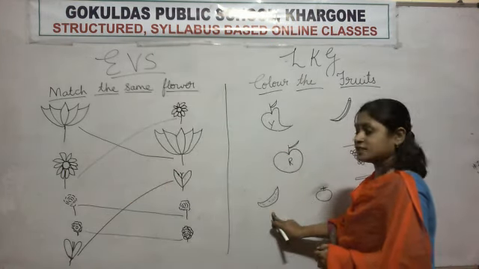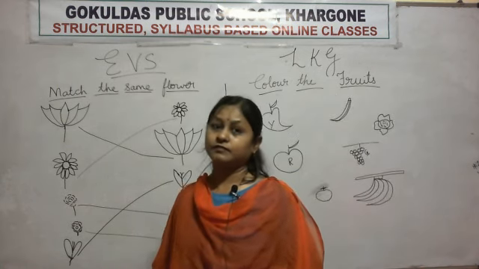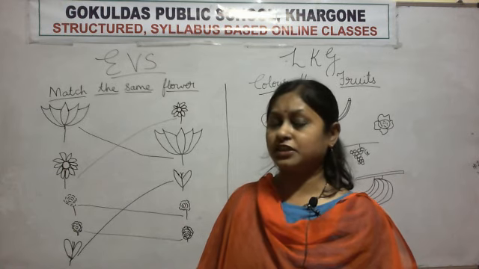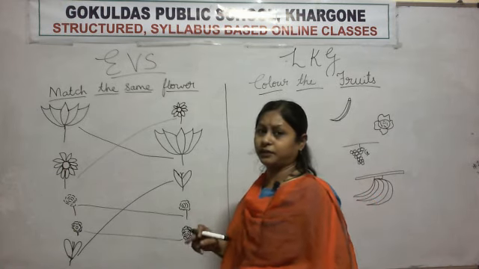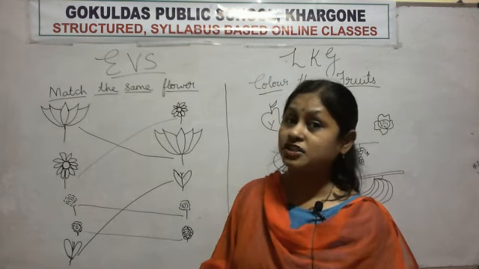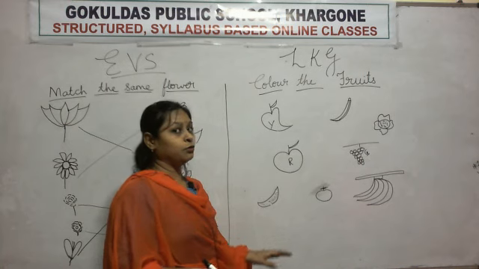Okay. What is this? This is bitter gourd. Is it a fruit or vegetable? It is a vegetable. So will you do color? No.